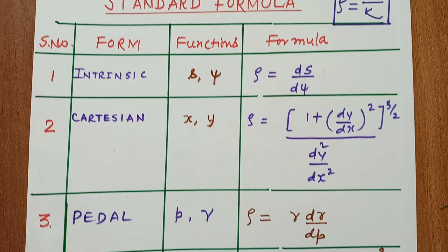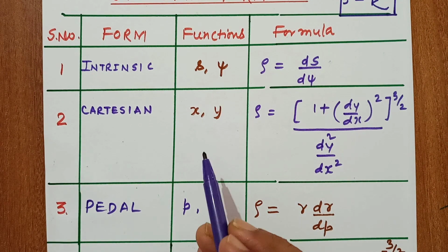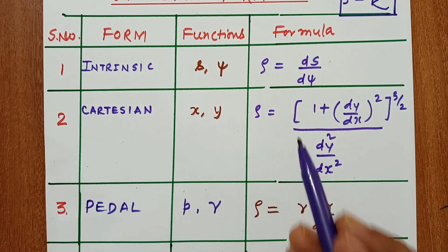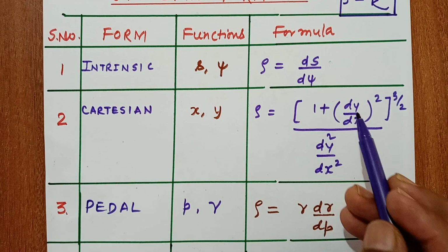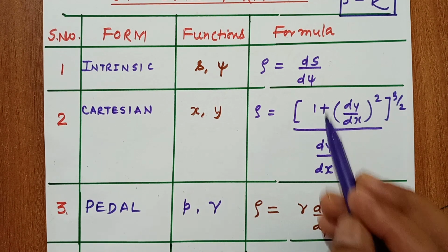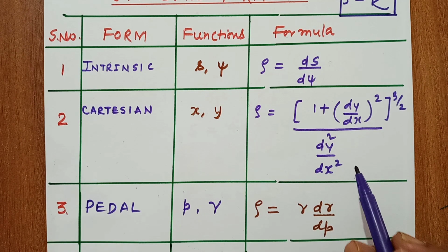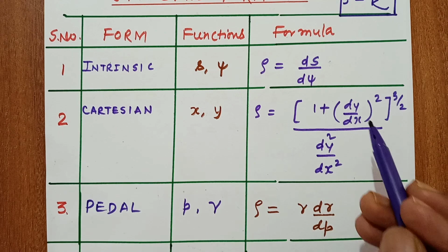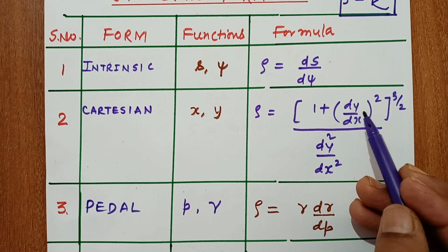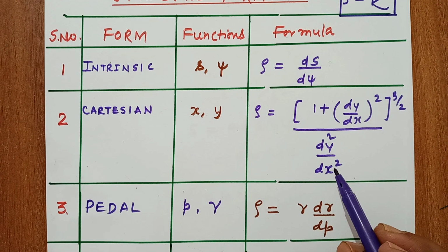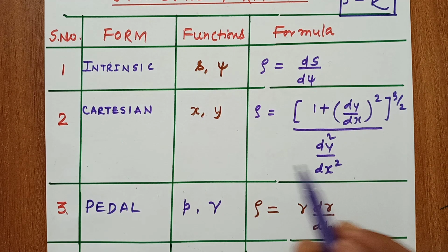The formula of radius of curvature in Cartesian form is rho equal to (1 plus (dy by dx) square) power 3 by 2 upon d2y upon dx2. First we will calculate the first derivative of y, then d2y upon dx2, and then substitute in this formula.